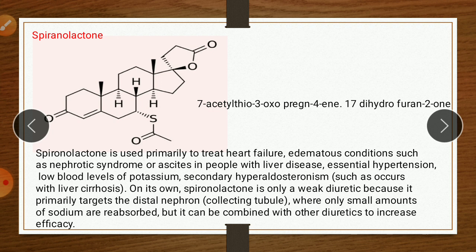Uses: spironolactone is used primarily to treat heart failure, edematous conditions such as nephrotic syndrome, or ascites in people with liver disease. It is also used in essential hypertension, low blood level of potassium, and secondary hyperaldosteronism such as occurs in liver cirrhosis. On its own, spironolactone is only a weak diuretic because it primarily targets the distal nephron collecting tubule, where only a small amount of sodium is reabsorbed, but it can be combined with other diuretics to increase efficacy.